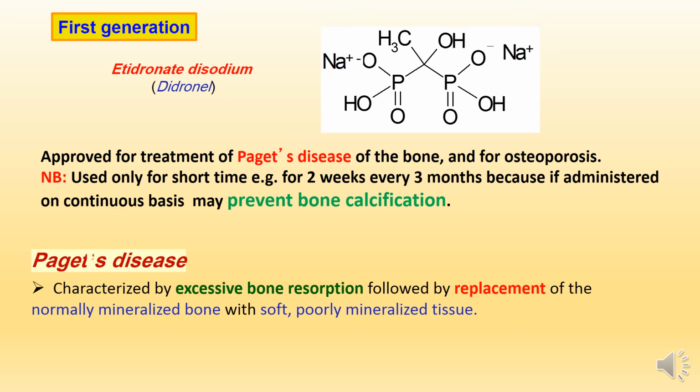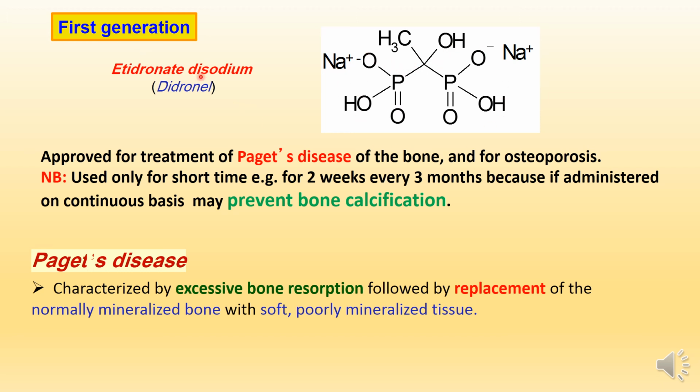Here we will study the first generation bisphosphonate, which is etidronate. As we said in the previous slide, this central carbon has R1 and R2. R1 is OH, which is constant in all bisphosphonate derivatives. R2 here is methyl. This is the first generation etidronate, and the rest of the structure is the same.